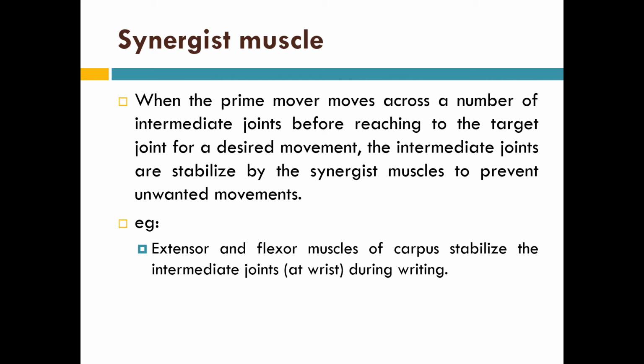The sense is that when a prime mover is trying to do a desired work, and this prime mover is crossing a number of joints and working at a distal joint, the intermediate joints have to be stabilized so that we can do the work by the prime mover efficiently. The muscles that stabilize those intermediate joints are called the synergist muscles.